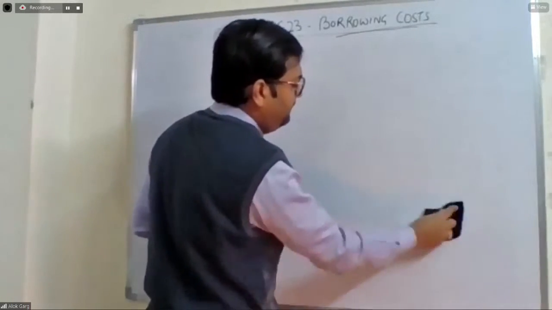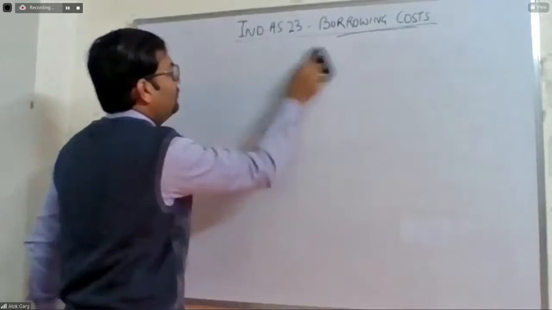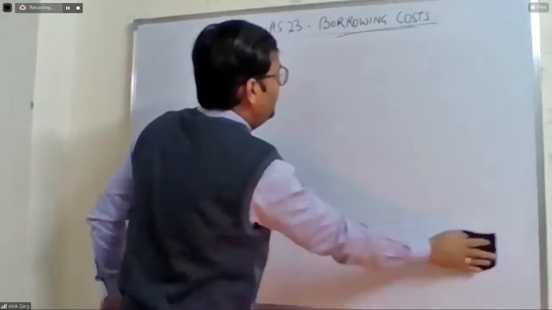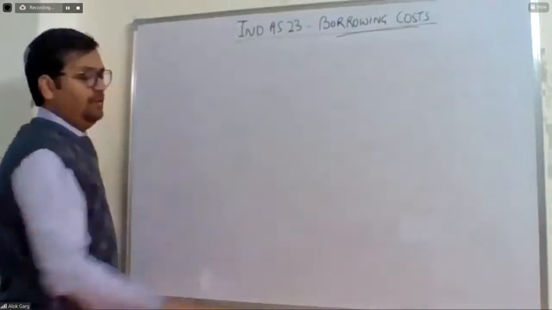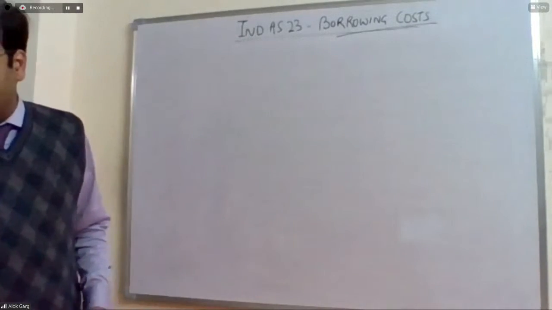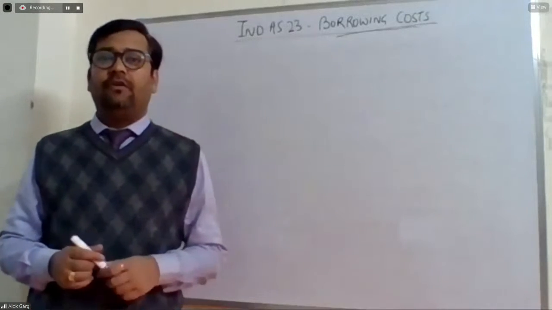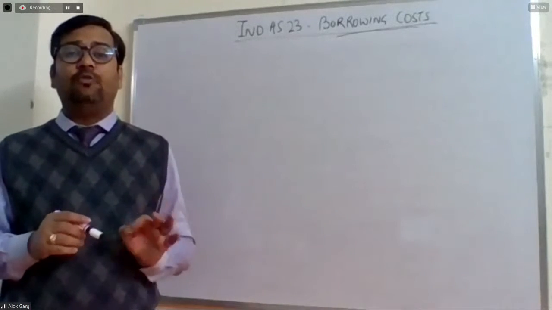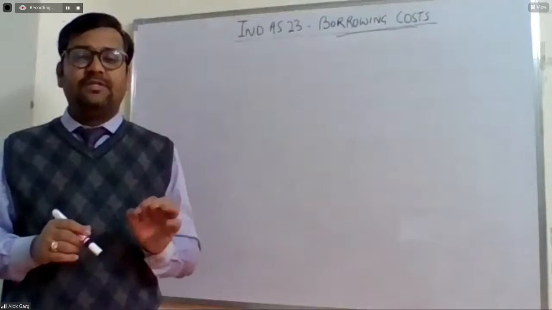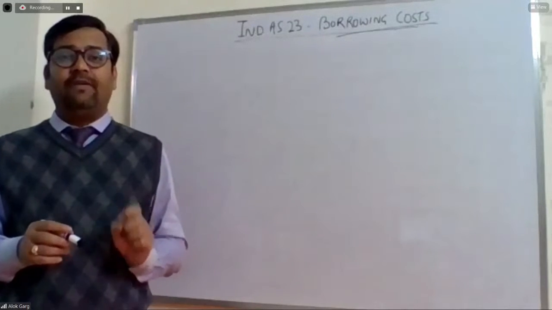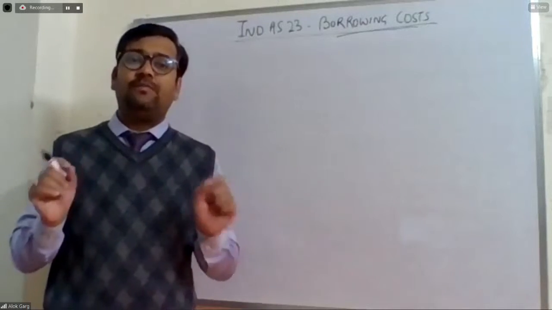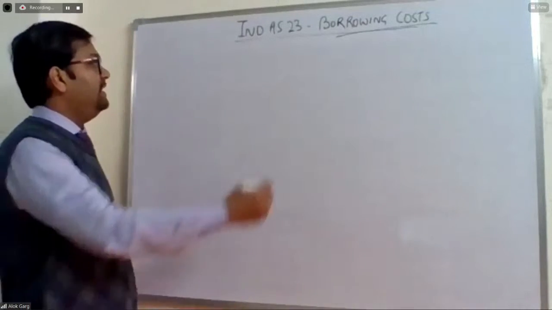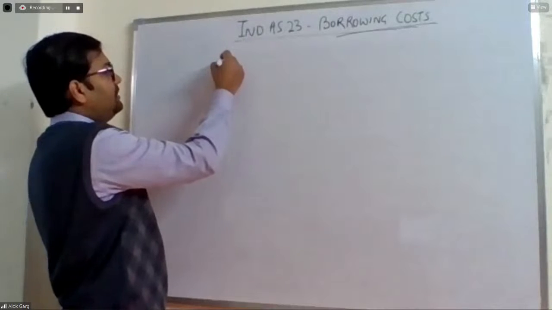Coming to the main principle. So what is the main principle? What is the objective of this standard? The objective is very clear. Borrowing costs that are directly related to the acquisition, construction, and production of a qualifying asset will be capitalized as a part of that asset.